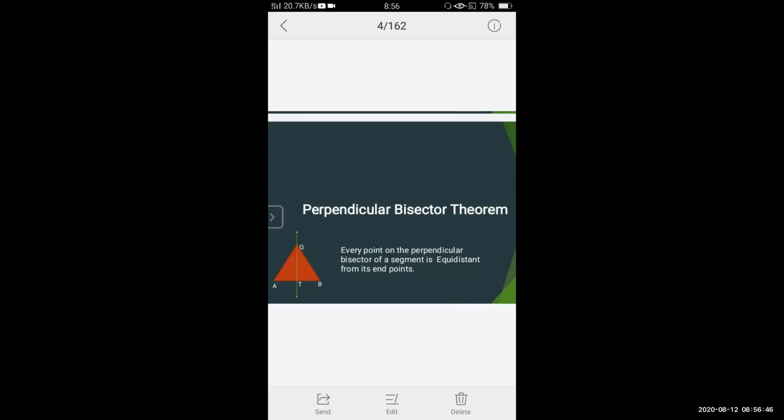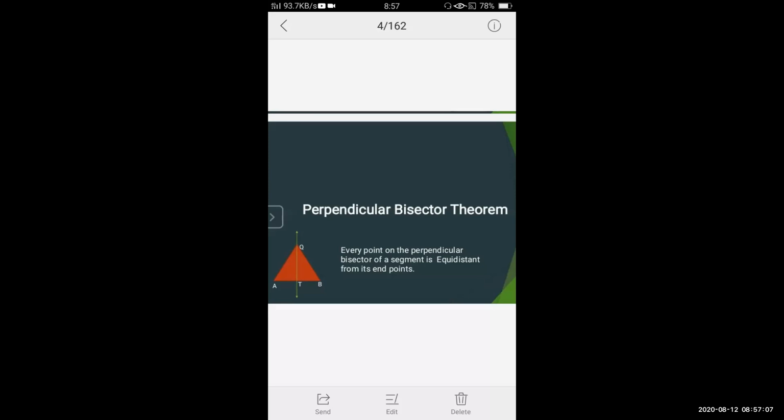So the perpendicular bisector theorem. Now what does this theorem state? It states that every point on the perpendicular bisector of a segment is equidistant from its end points.